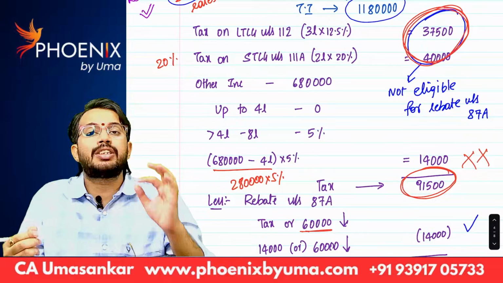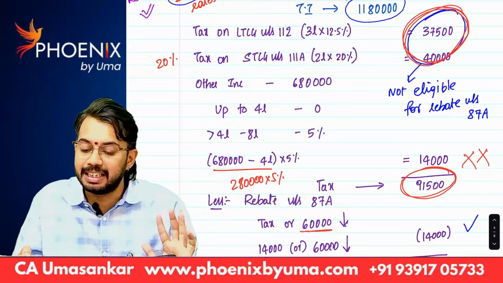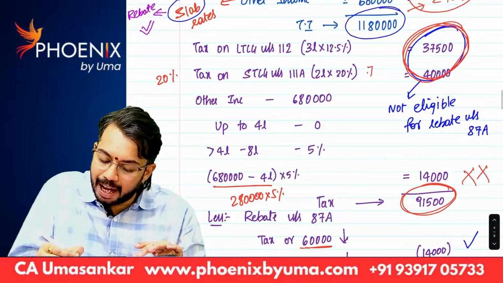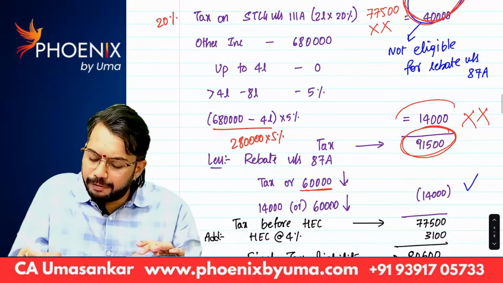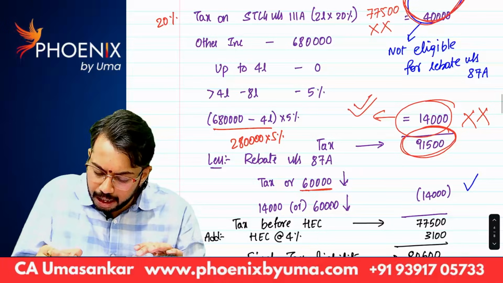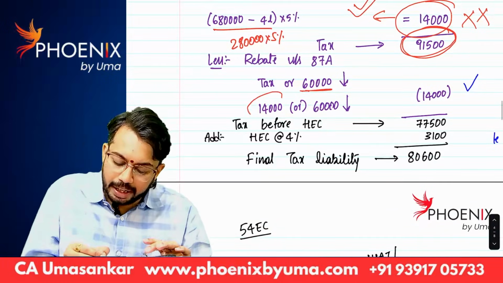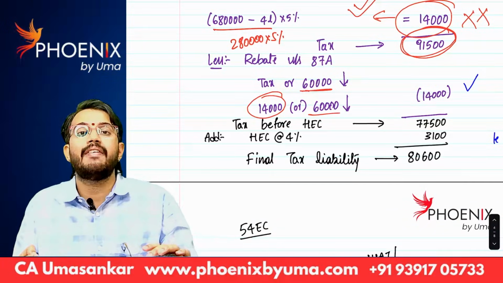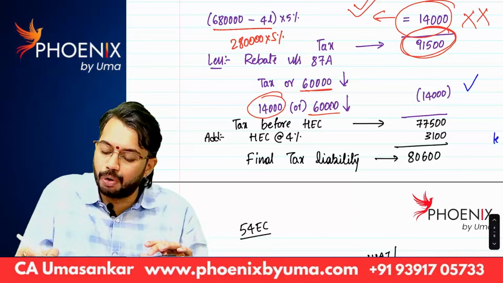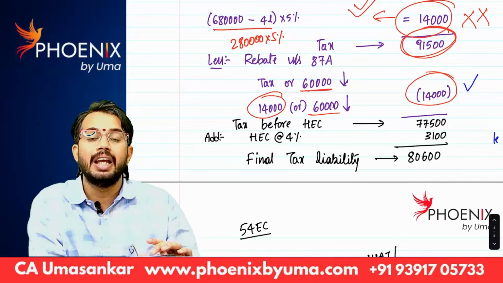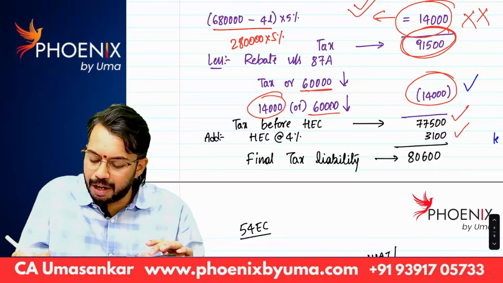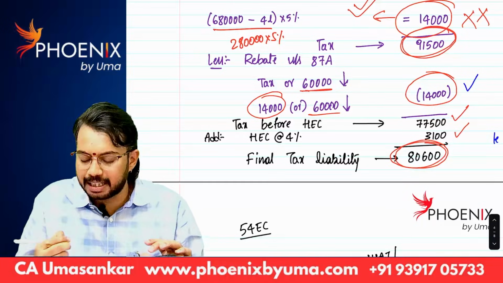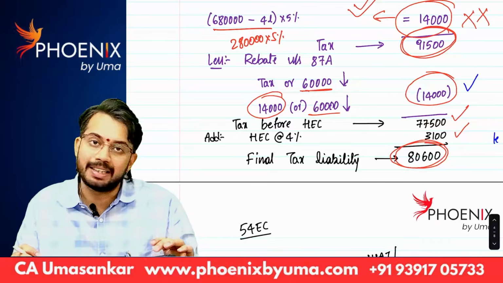Here 91,500 is not eligible for rebate. Whatever tax on special tax rates is there, 77,500, that is not eligible for rebate. Only 14,000 is eligible for rebate. So 14,000 or 60,000, whichever is lower, that means only 14,000 is eligible for rebate. Balance is 77,500. To that we need to add HEC, thereby final tax liability is 80,600.